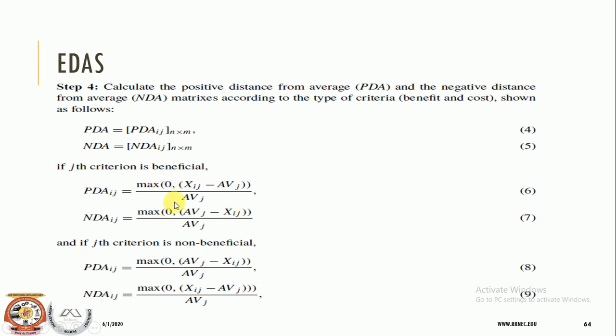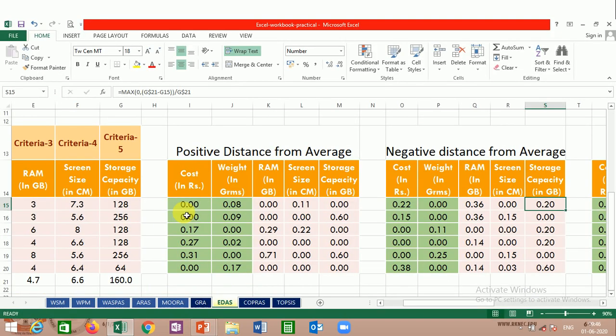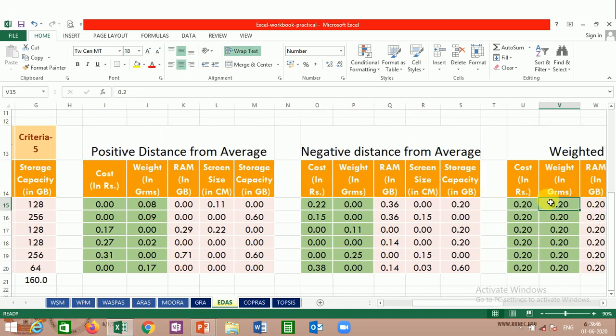Rest remains the same. The denominator is the average only, and which average are we supposed to use? The average for the respective criteria. Means if we are into storage capacity, then the storage capacity's average shall be used in the denominator, right? So this was the calculation.